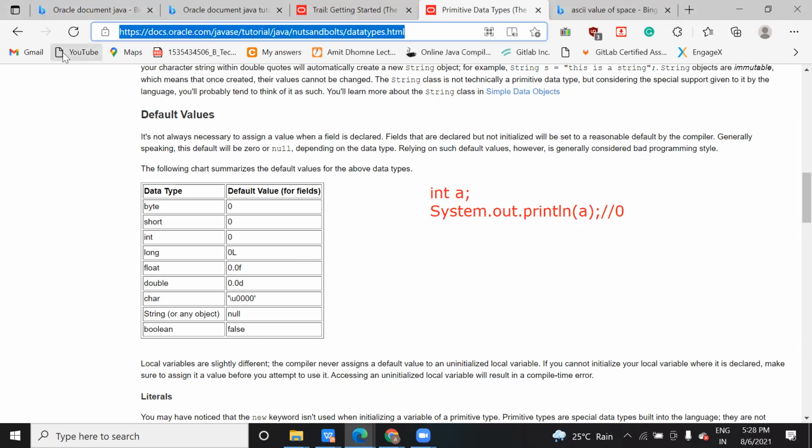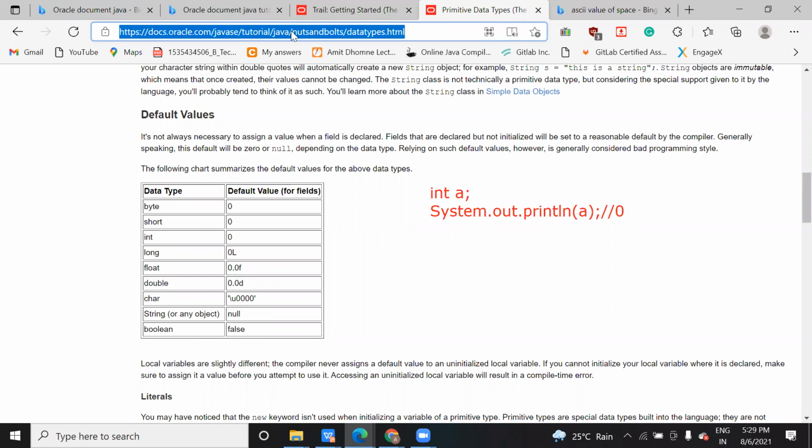Like if they ask what is the default value of float, it will be 0.0f. For double, it will be 0.0d, but adding d is not mandatory. If you don't add d, by default it will be taken as double, but if you want you can add it. What is the default value of byte? 0. Short, 0. Most of them have 0, but the difference is that for String it will be null, and for boolean the default is false. So these are the default values.